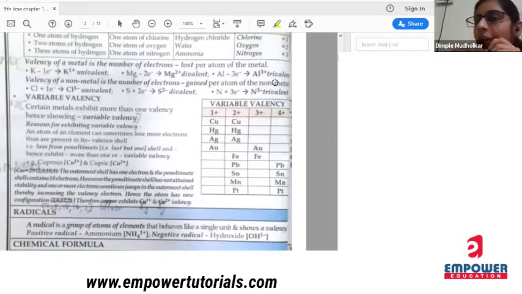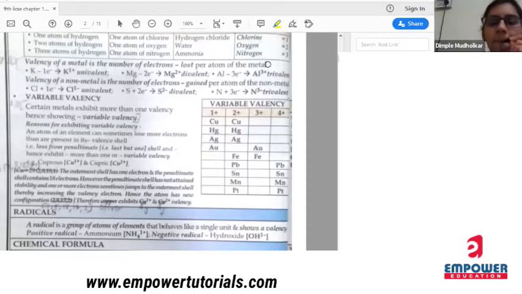So it is univalent in nature. What is the meaning of the word univalent? One valency. The atoms which have one valency are known as univalent atoms or elements. So K, if it loses its one electron, will have one positive charge. So it is univalent in nature.